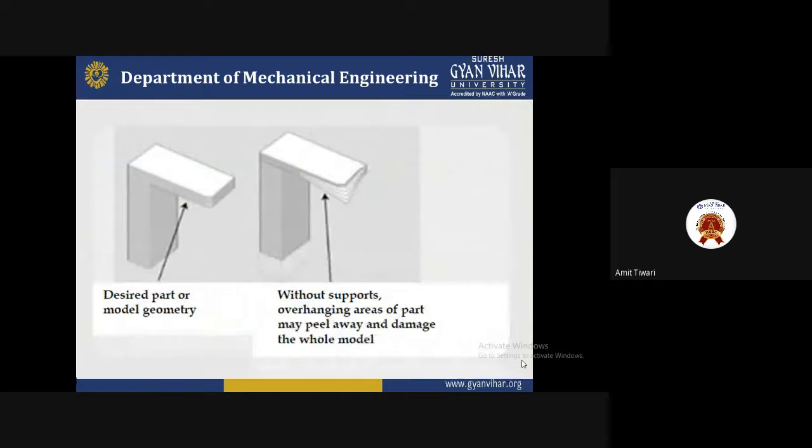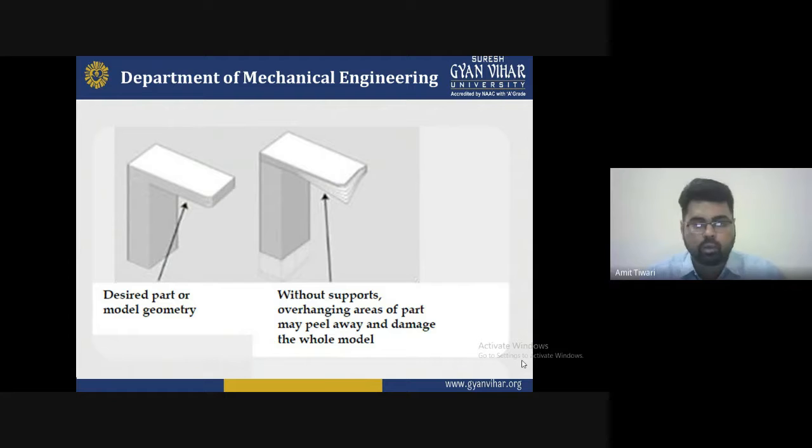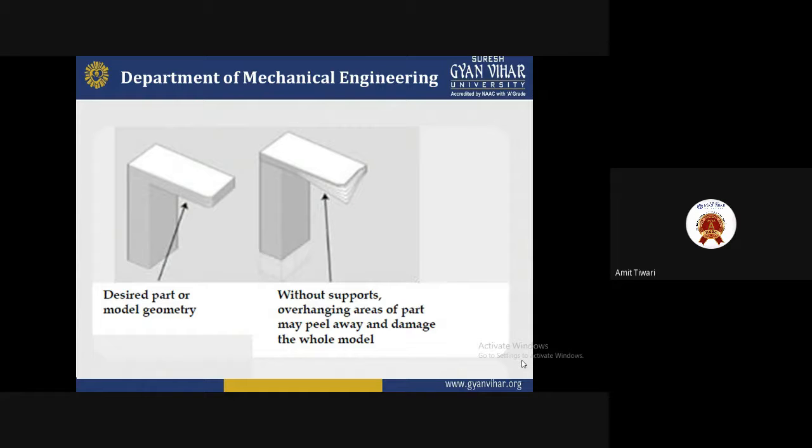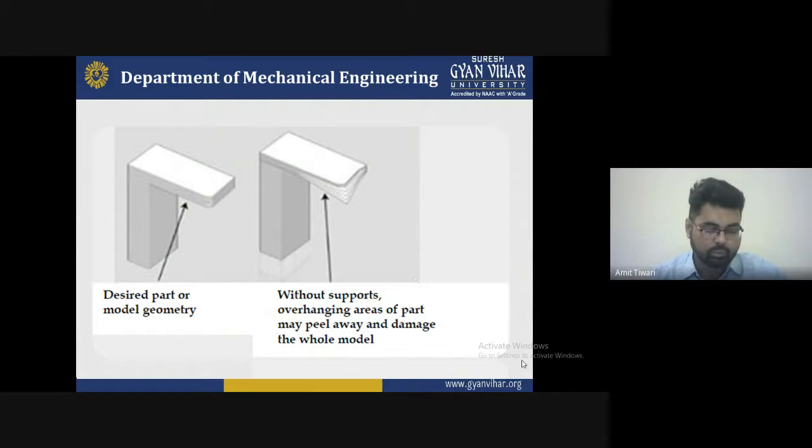As you know, this diagram shows the desired part of a model geometry completed by the software. If we do not support any overhanging area, the part may fail and peel away, because it is not supported by any overhang supports. A layer will be disturbed or come off. These are the desired layers of geometry we want for this model, but if we are not using support, this type of problem will occur during manufacturing. So these are the reasons for support.